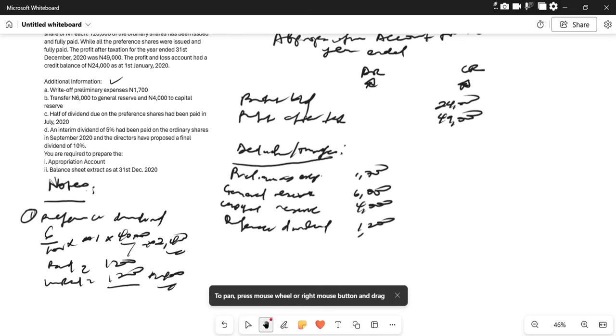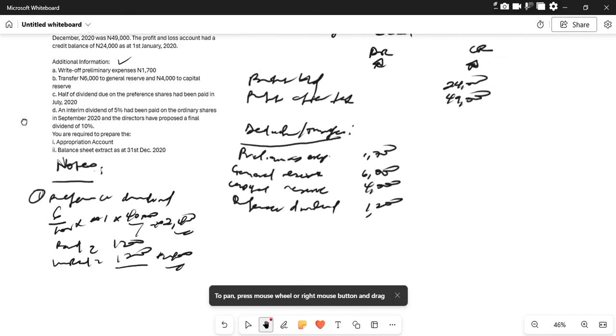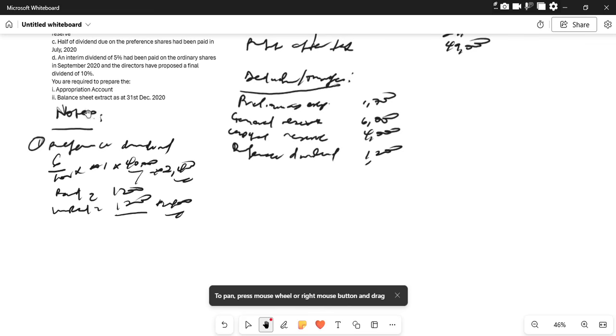Now we also have other information. The interim dividend of 5% has been paid on the ordinary share. So let us calculate the interim dividend. Number two, interim dividend.